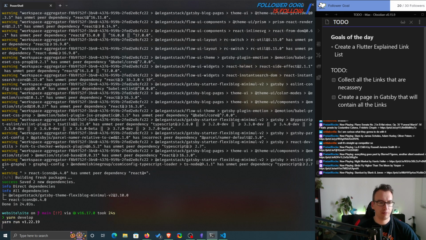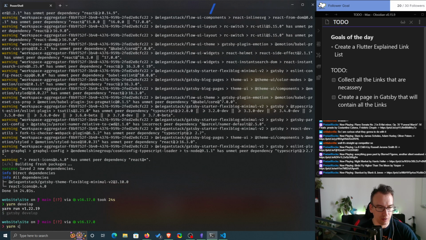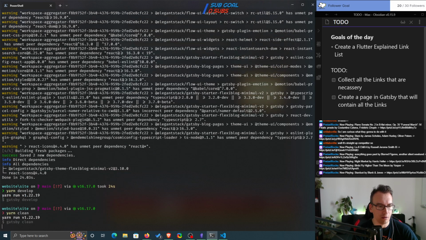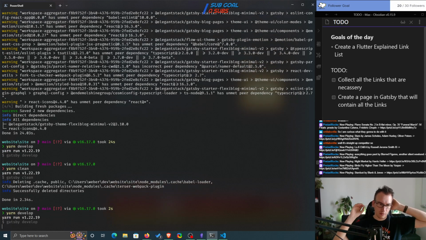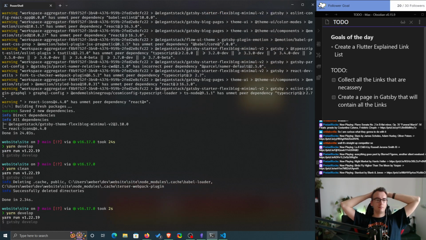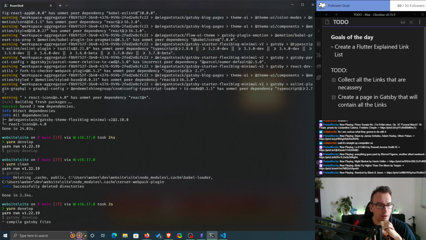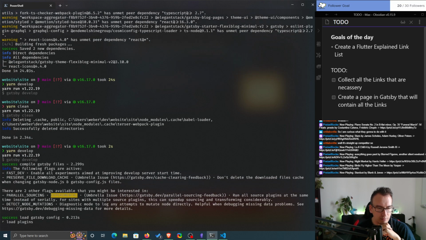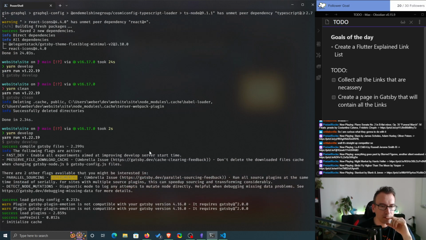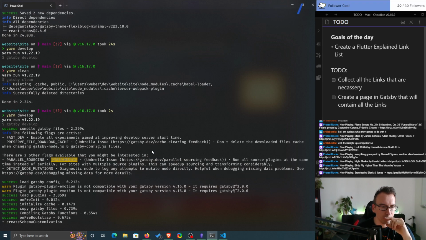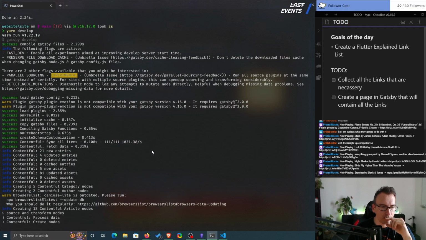yarn develop. Let's clean that first. Yarn clean, and then yarn develop. Building all the nodes.